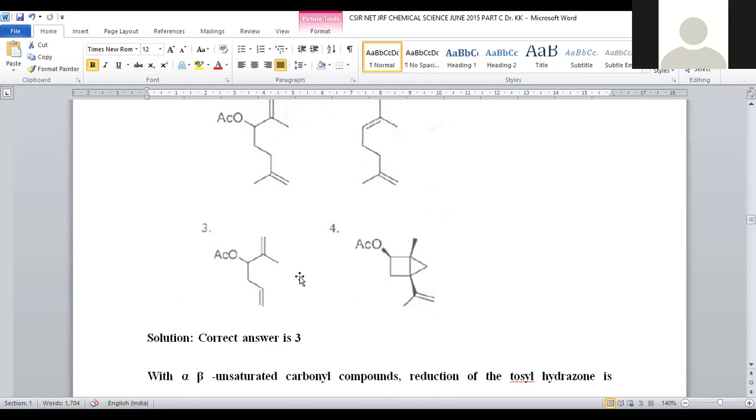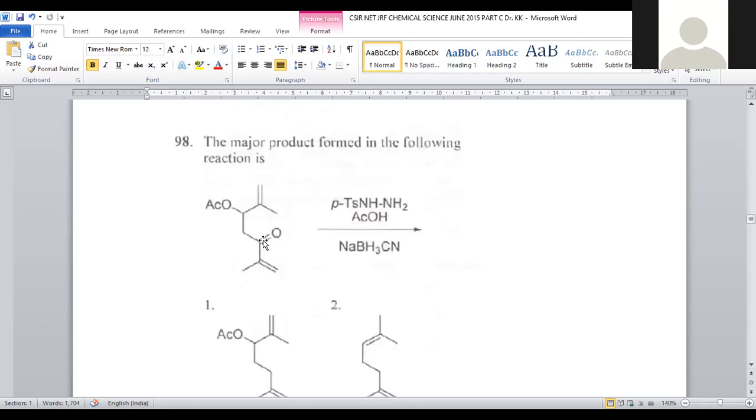So here, that entire group will be discarded. Being a better leaving group, the tosyl hydrazide will be discarded entirely and we will get the terminal alkene at these two positions. That is provided in option number 3. Let us discuss one more time. We are taking this compound and it is treated with paratoluene hydrazine.